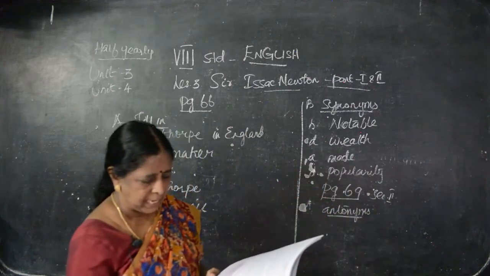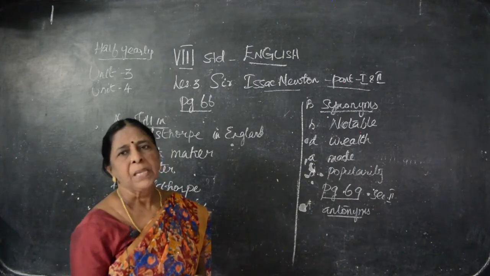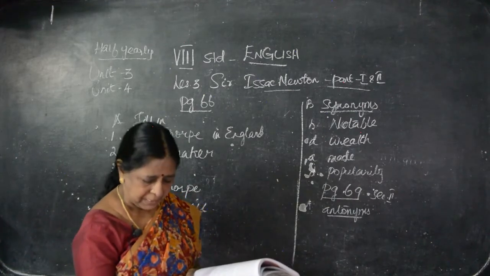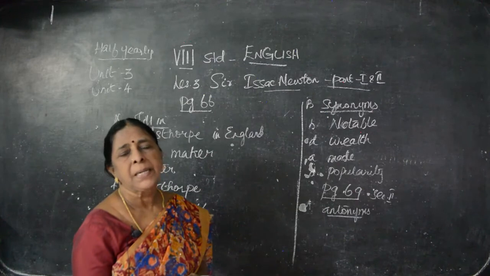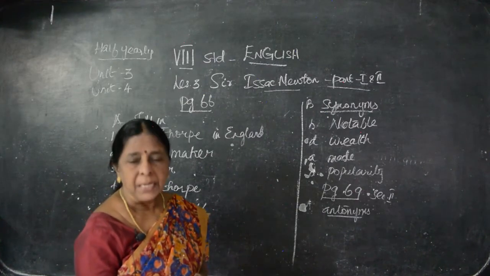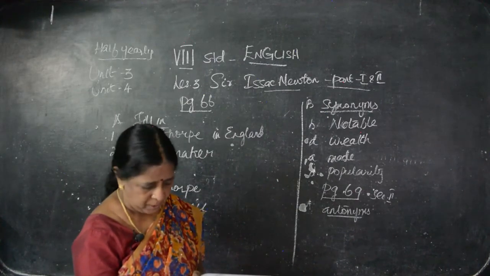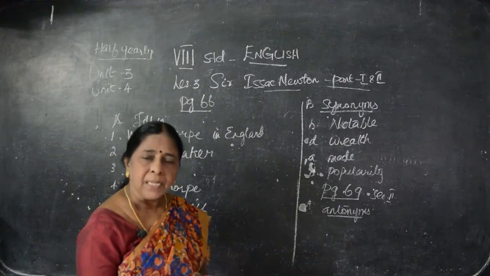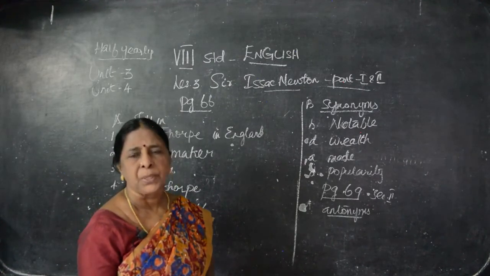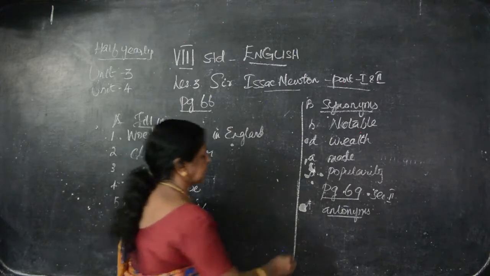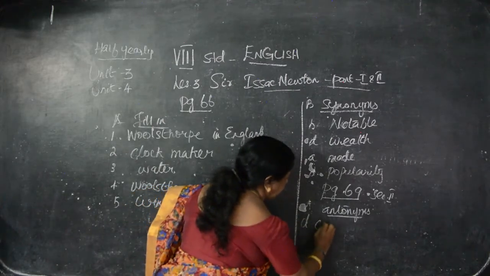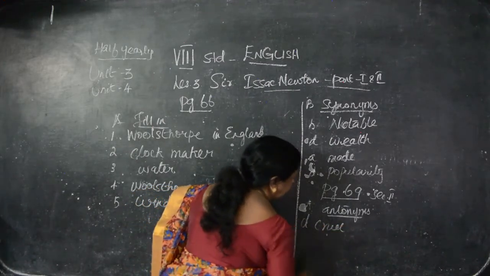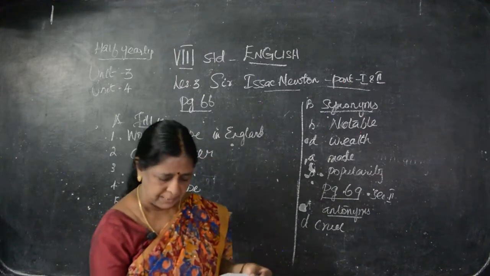First one is: his grandmother was very kind to him. What's the italicized word? Kind. Kind, opposite is what? Cruel. Here, what are the options? Given the cruel. What are the options? Affectionate, loving, disrespectful, cruel. So the option D is the correct answer, cruel. First you write the option, then you go for the answer.